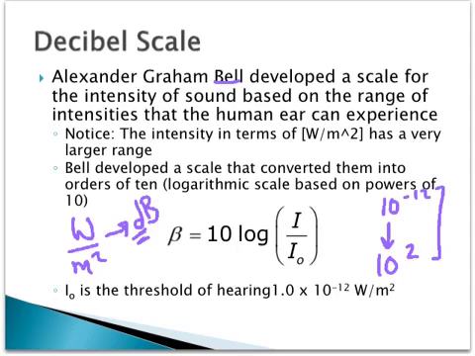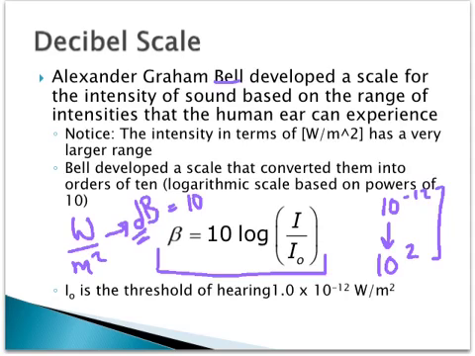Deci is something that's a power of 10, it represents 10, like a decade. So he took a scale of 10 to the negative 12 to 10 to the second and related it in terms of powers of 10. To do that, he used a logarithmic scale.